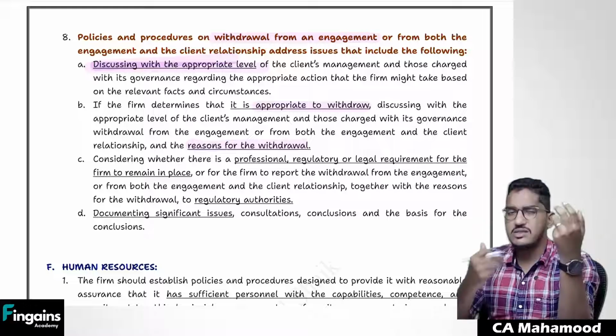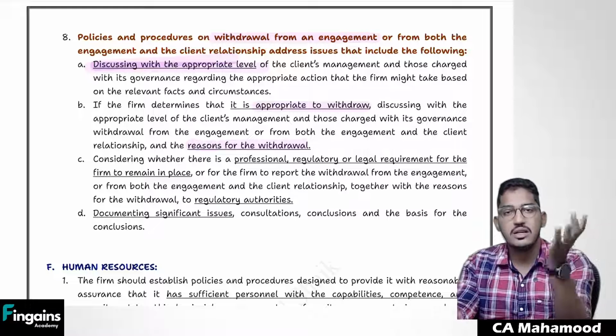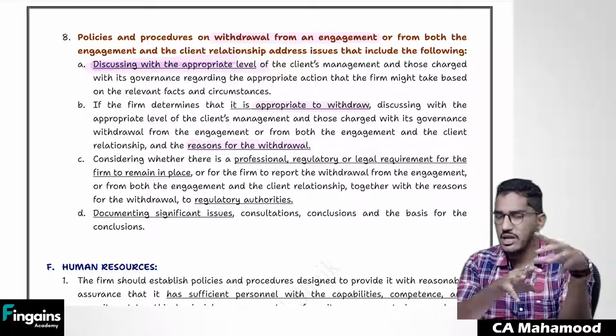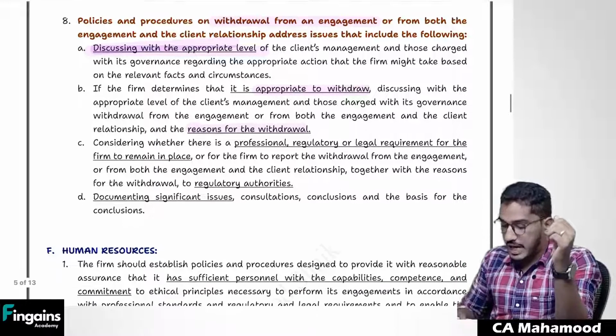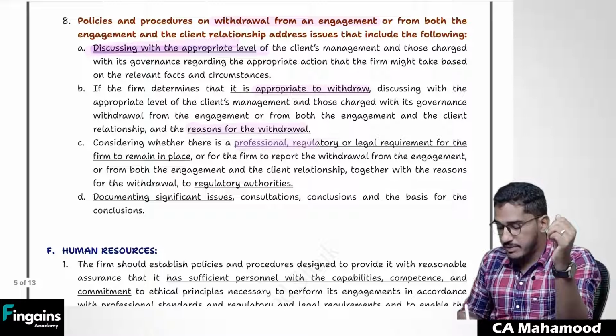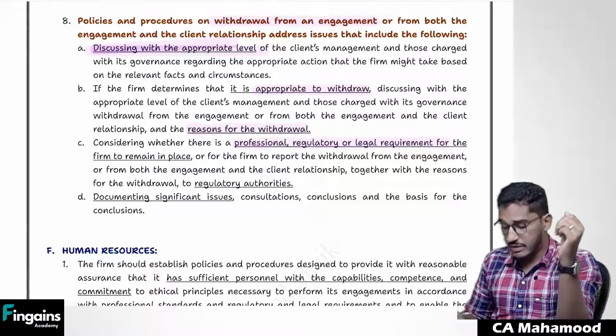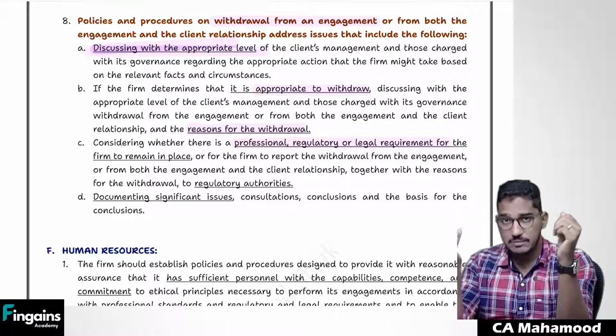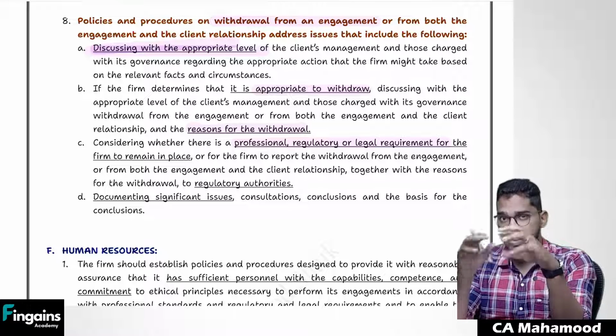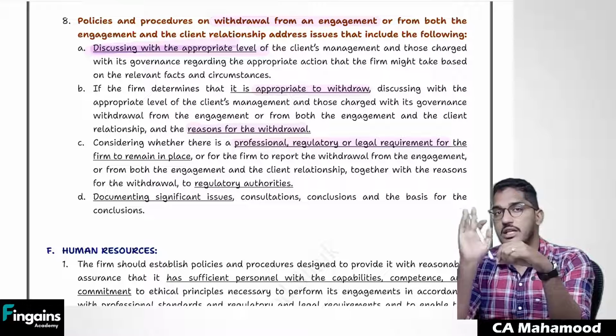But before withdrawal, discuss the reasons with the management and those charged with governance. Sir, because of so and so reasons, I'm unable to continue, I will withdraw. Discuss the reasons with them. And in some cases, when you are withdrawing, there will be a professional, regulatory or legal requirement to communicate with the regulatory authorities. Sometimes because of legal responsibility, if you are withdrawing, you might be required to communicate with legal authorities.